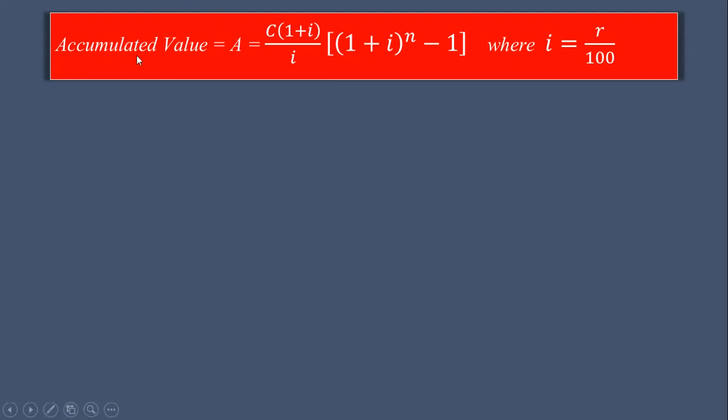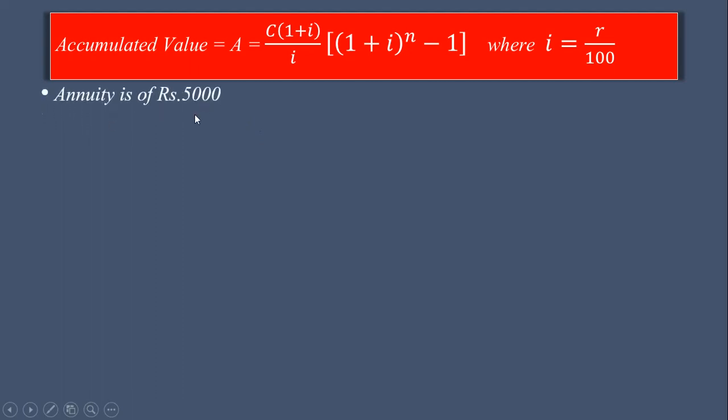The formula to calculate accumulated value A for annuity due is A is equal to C into bracket 1 plus i upon i into bracket 1 plus i bracket raised to n minus 1, where i is equal to R upon 100. The formula is similar but not same as annuity immediate. The difference is, in the case of annuity immediate, this value is only in formula for C upon i. Instead of this C, we have written here C into bracket 1 plus i. So now let us check the previous example.